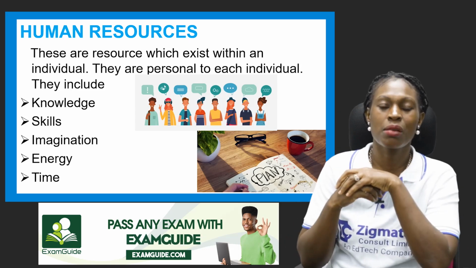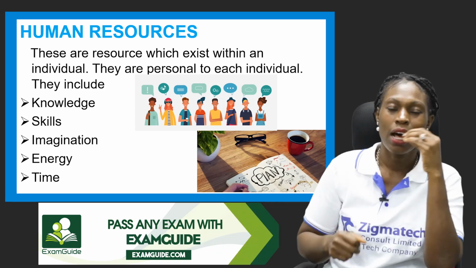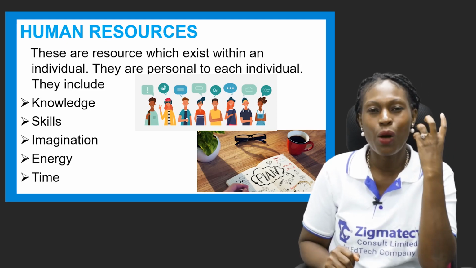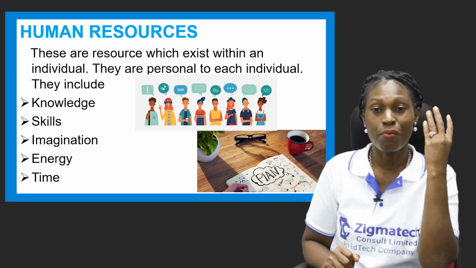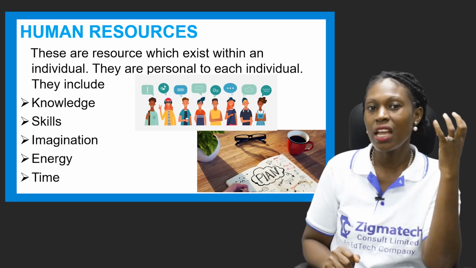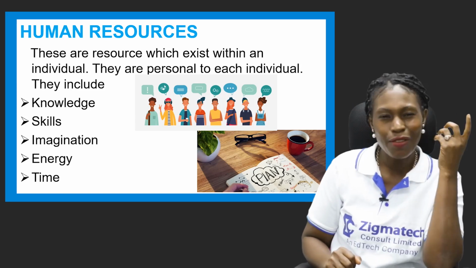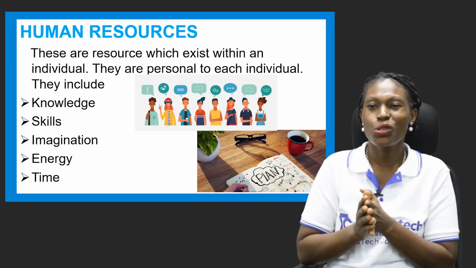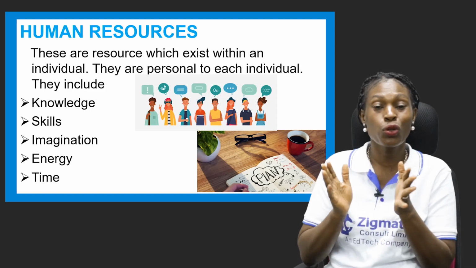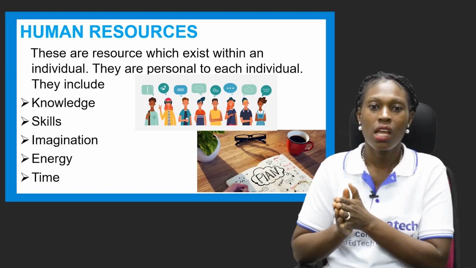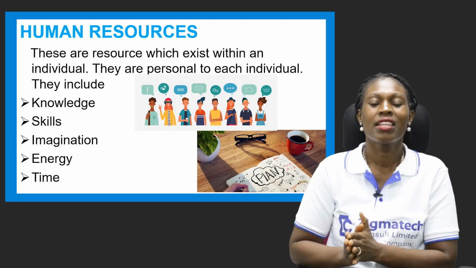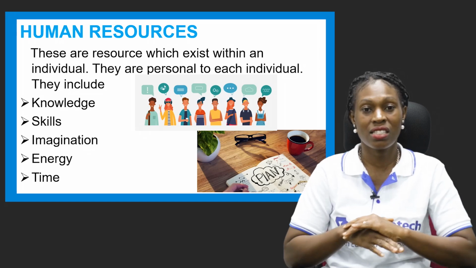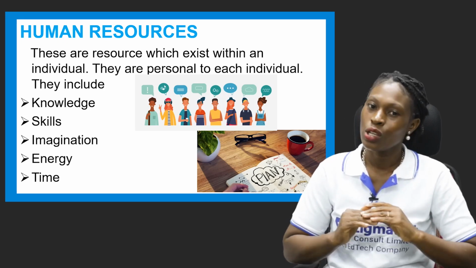Now another one is imagination. Give some individuals some things, and you will see how wild and inquisitive their imaginations are. They will think broad and bring to life something that you could never even imagine on your own. Imagination is a human resource that is different for every individual. Now another thing is the energy level. Energy is a human resource that is different for every individual.